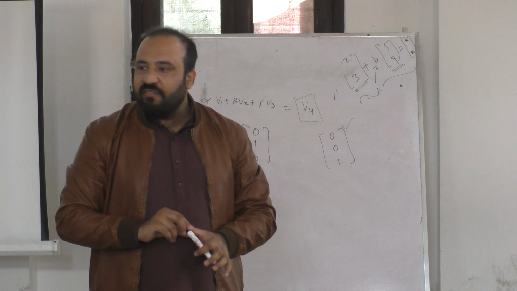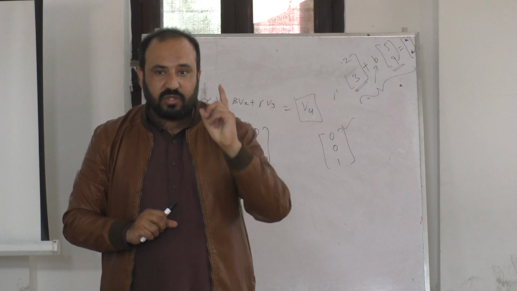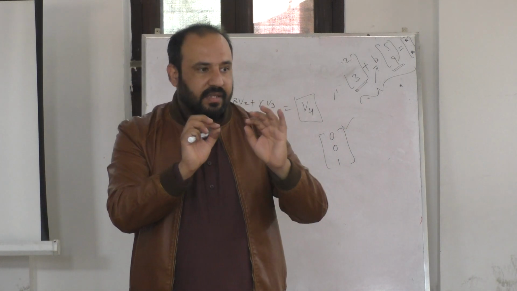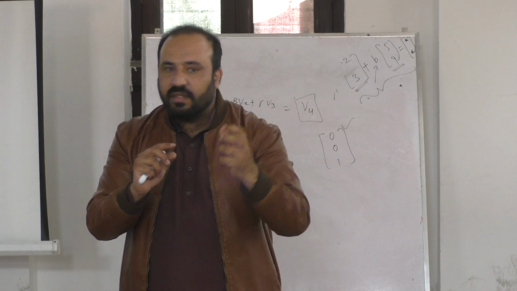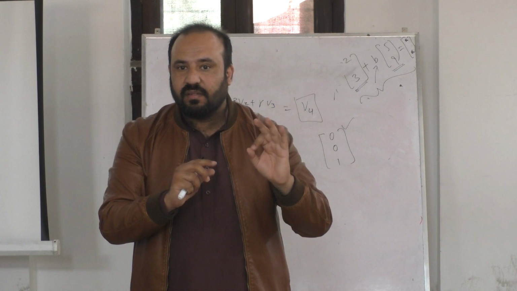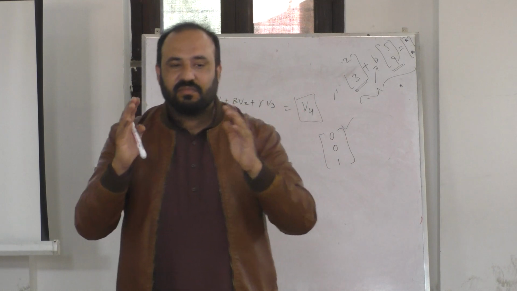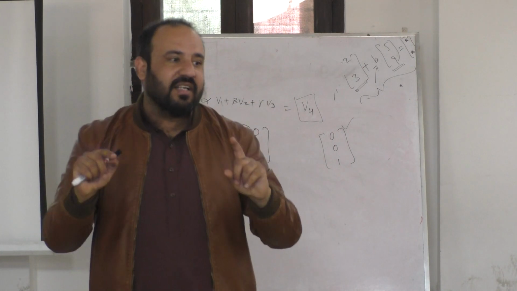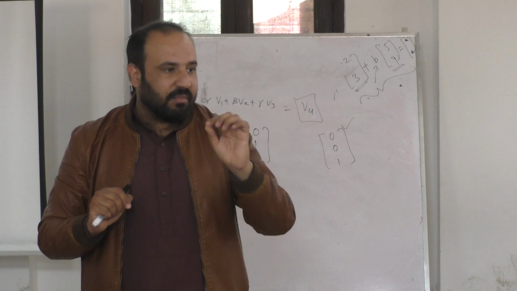Let's look again: what is the dimension of any vector space? Dimension is a number, a non-negative integer. And that number is equal to the maximum number of vectors in the linearly independent set that spans the space. I said that wrongly in English, so let me say it again: it's the cardinality of the linearly independent set that spans the space. By cardinality it means the number of vectors in that set.